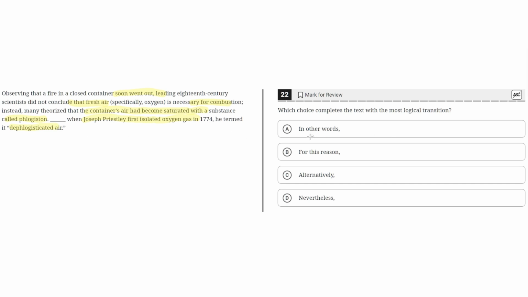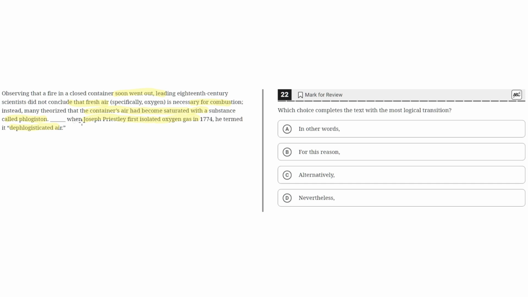So option choice A says, in other words. This is incorrect because looking at these two sentences, we can see that the second sentence is a result of what was said in the first sentence, where the first sentence highlights how there's a theory that the container's air had become saturated with a substance called phlogiston, and then the result is that Joseph Priestley, when he isolated oxygen gas, termed it dephlogisticated air.